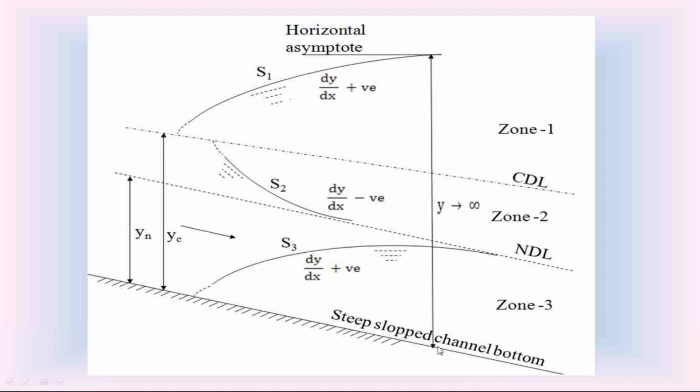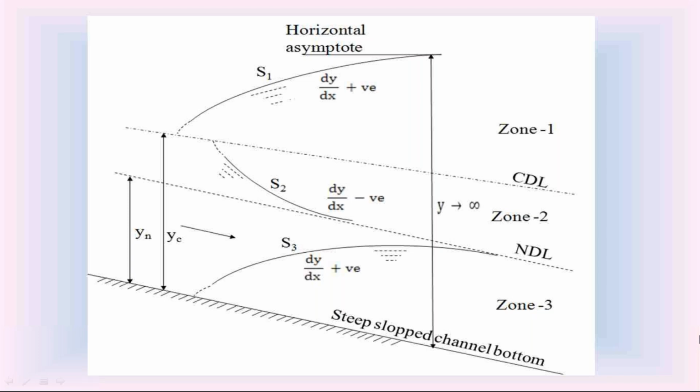In this steep channel bottom, we have zone 1, zone 2 and zone 3. Zone 1 above the critical depth and normal depth. Zone 2 in between the critical depth and normal depth. Zone 3 below the critical depth and normal depth. The water surface profiles in steep channel bottom are called S curves.